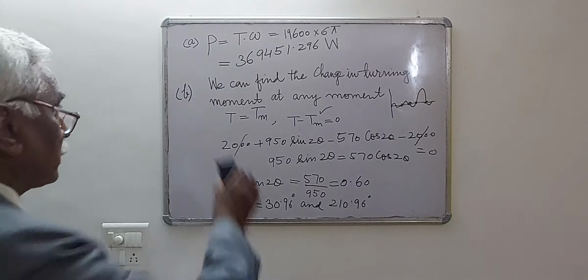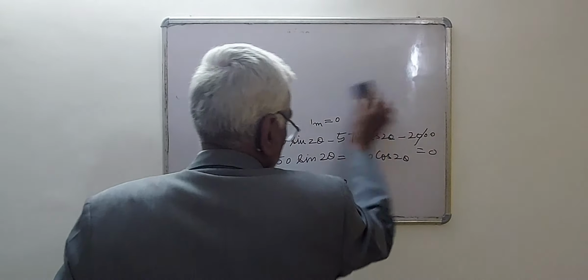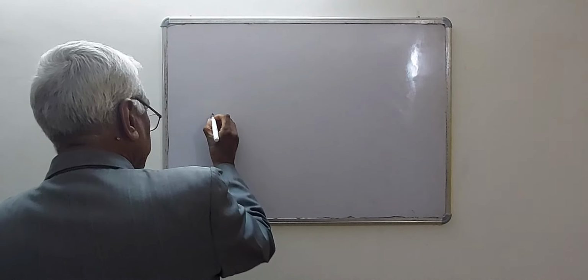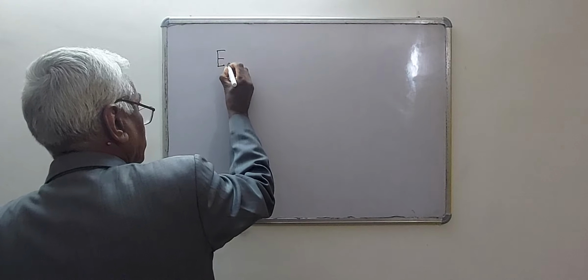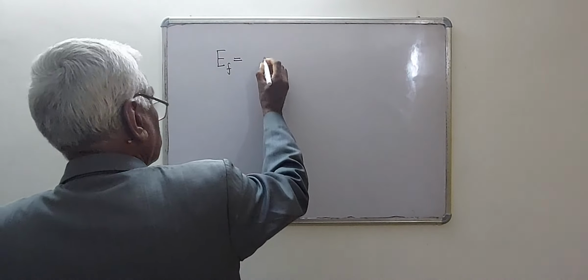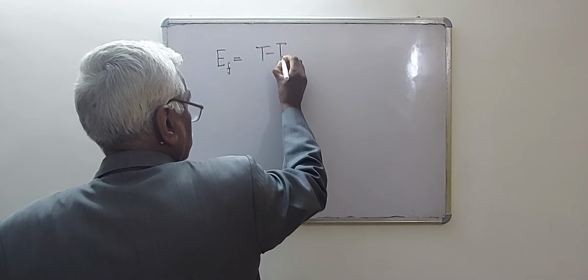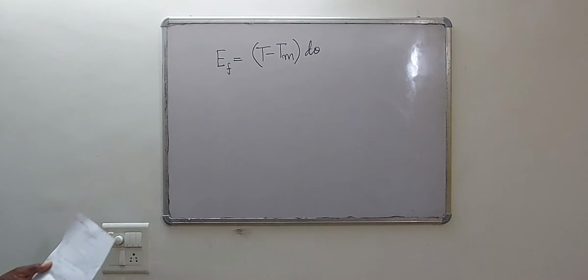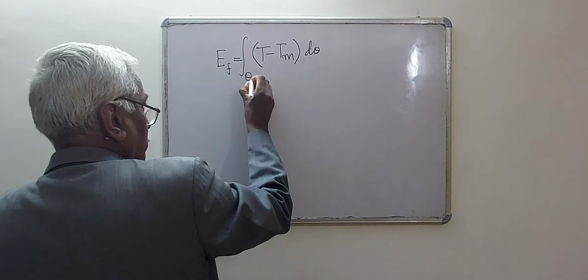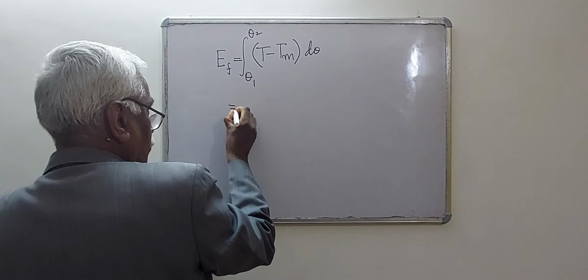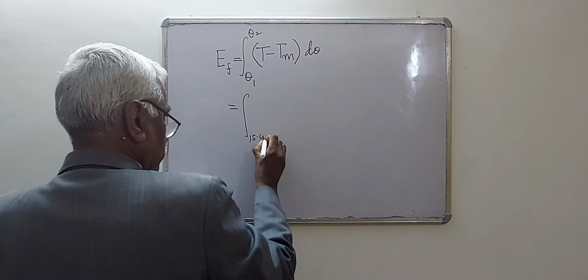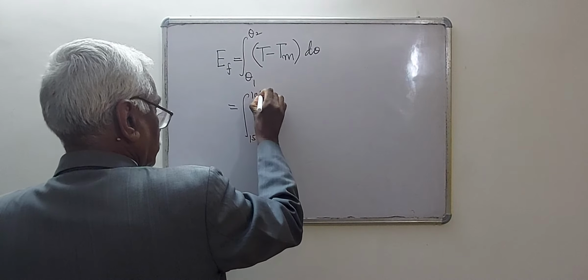So it can further be solved. Then EF, maximum fluctuation of energy, can be written as the integral of T minus T mean into d theta, from theta 1 to theta 2, where theta 1 was found to be 15.48 degree and theta 2 was 105.48 degree.